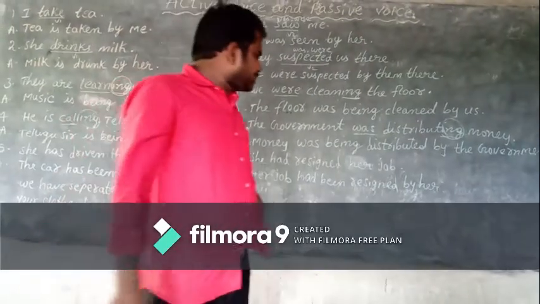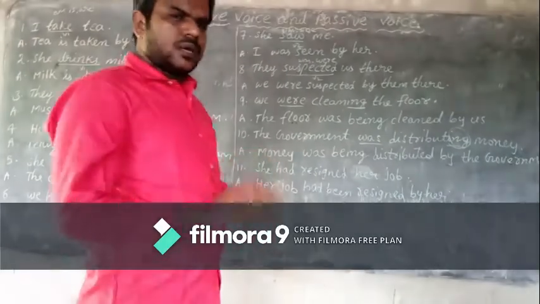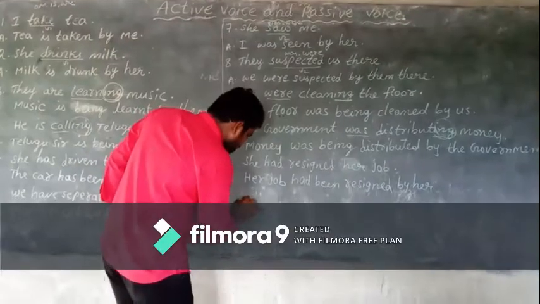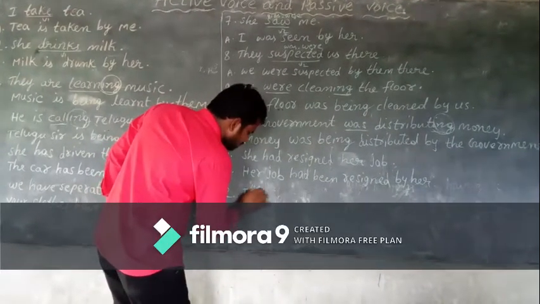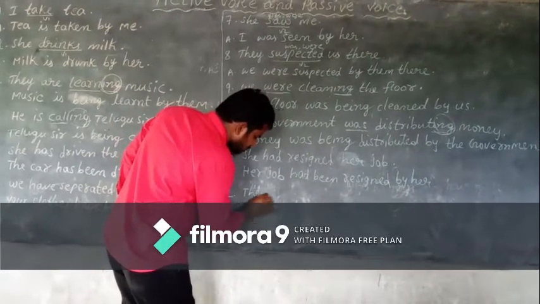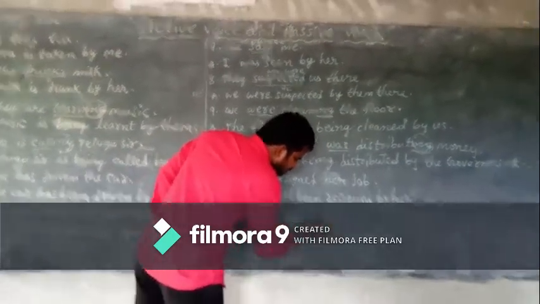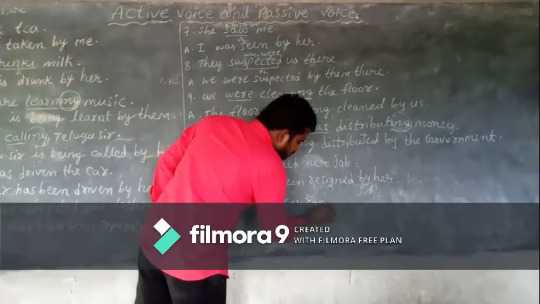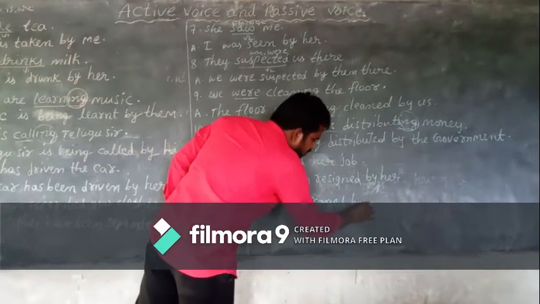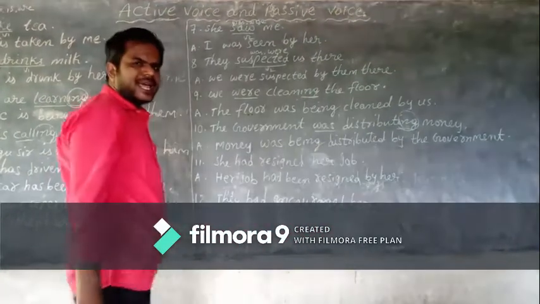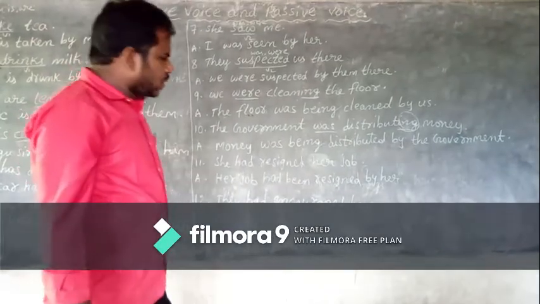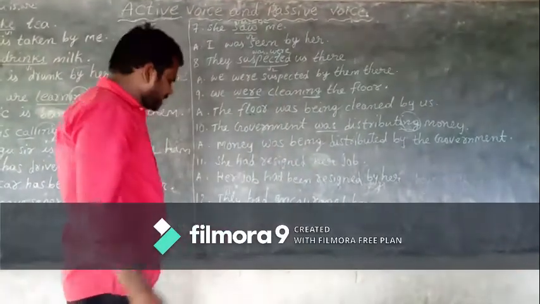Twelfth one, children. They had encouraged her. So first rule, object should be changed as subject, she.